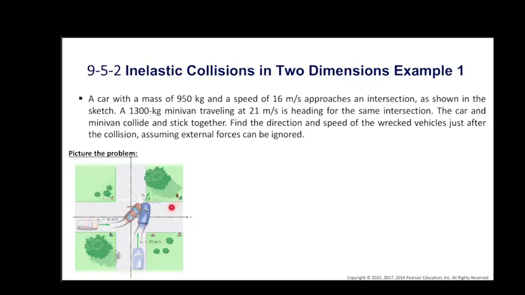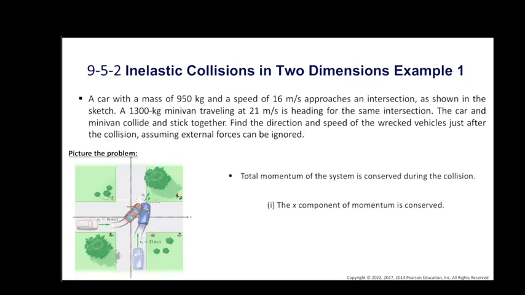Since we can ignore the external forces, the momentum of the system is conserved during the collision. Therefore, the x component of the momentum is conserved and the y component of the momentum is conserved. So these two conditions determine the two unknowns, the final speed and the final direction.